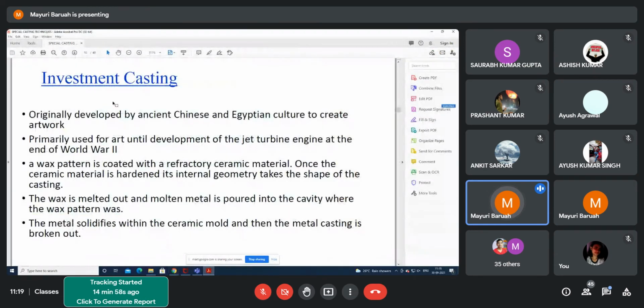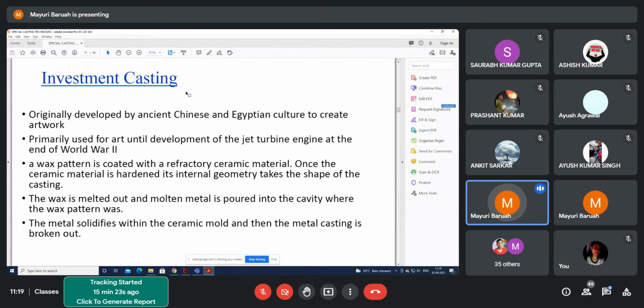You can make it in-house, but it has size limitations, and it cannot be used for large volume because the process itself is very extensive. You have to make the pattern first, then remove it, then bake it, so it takes a longer time. So for large volume, this process may not be good.